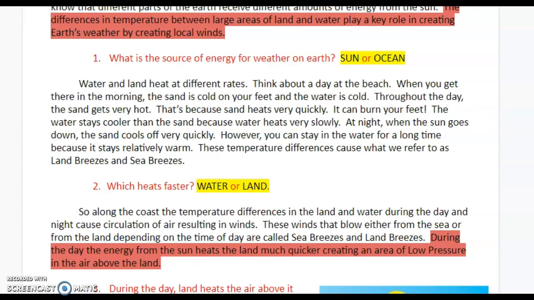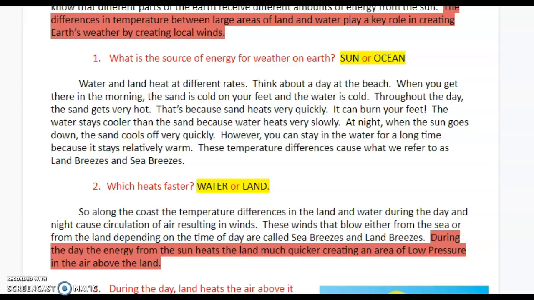Water and land heat at different rates. Think about a day at the beach. When you get there in the morning, the sand is cold on your feet and the water is cold. Throughout the day, the sand gets very hot. That's because sand heats very quickly. It can burn your feet. The water stays cooler than the sand because water heats very slowly.